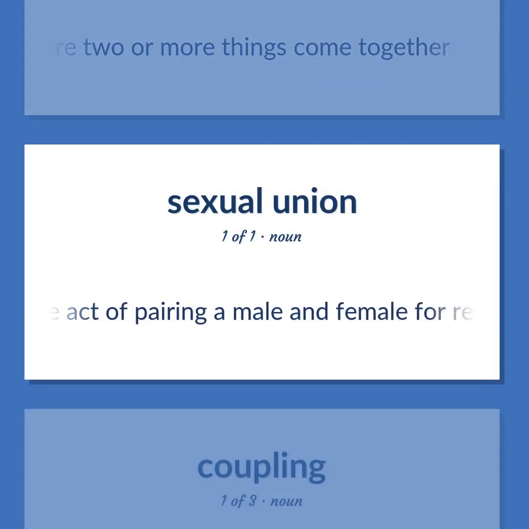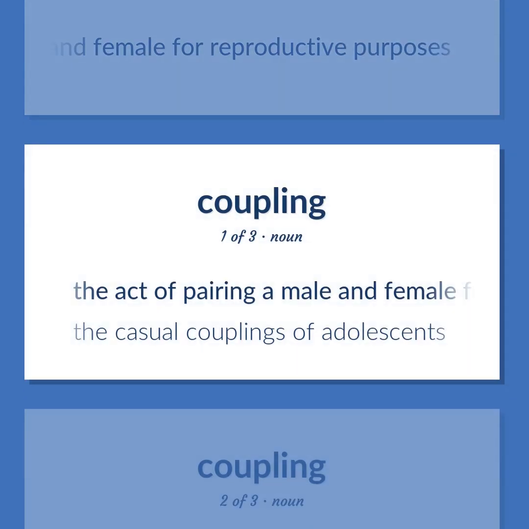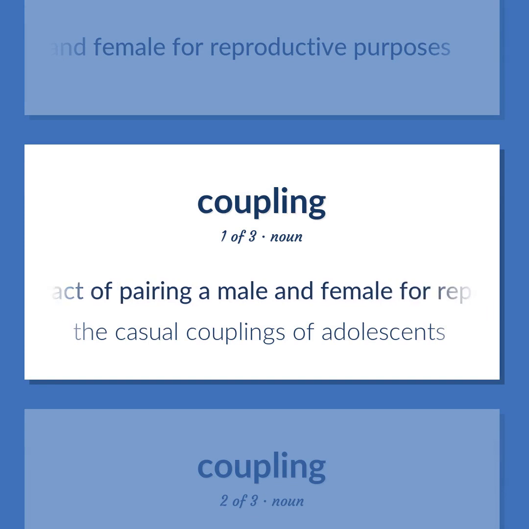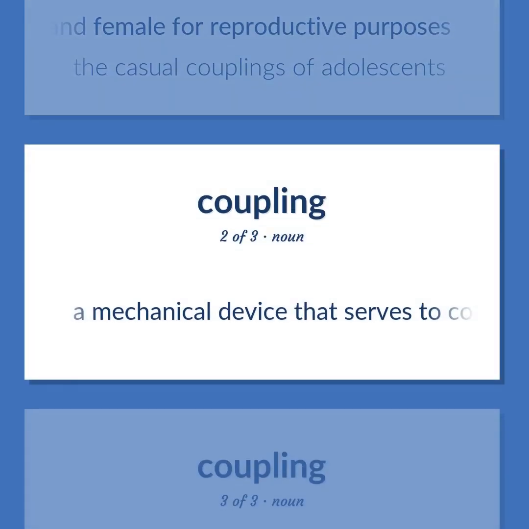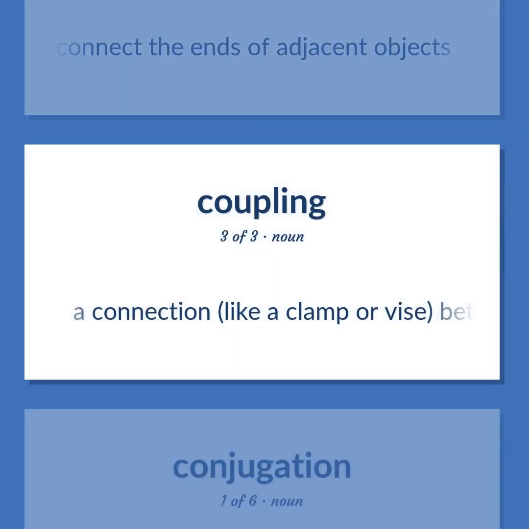The act of pairing a male and female for reproductive purposes. The casual couplings of adolescence. A mechanical device that serves to connect the ends of adjacent objects. A connection, like a clamp or vise, between two things so they move together.